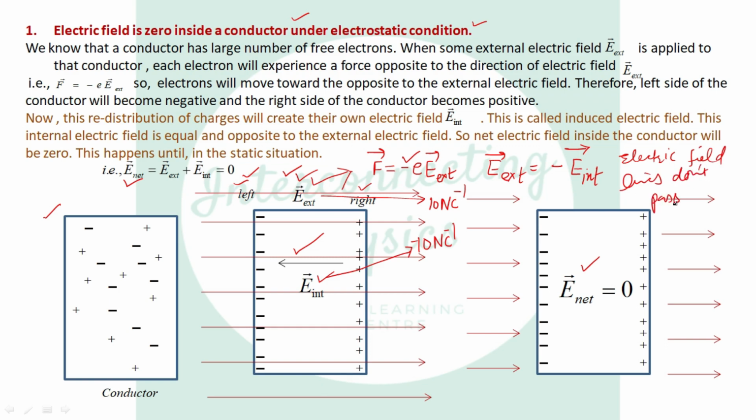Now is the time I am telling you why: the net electric field inside the conductor is always zero. Is that clear? It's a very important property.